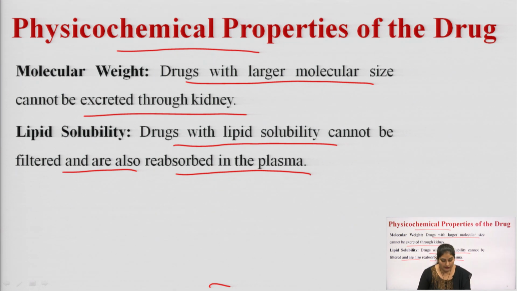Now, the pKa, that is the degree of ionization, also affects the renal excretion of drug. The urinary excretion of the drug is inversely related to lipophilicity. A lipophilic drug is passively reabsorbed to a larger extent. So, these are the physicochemical properties.